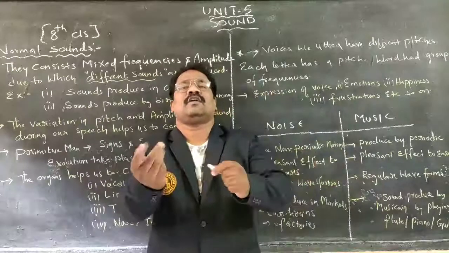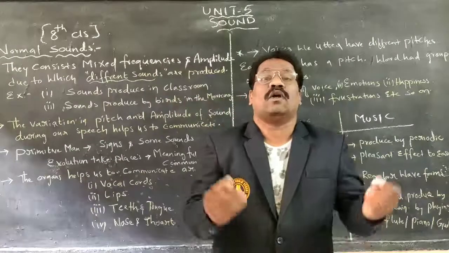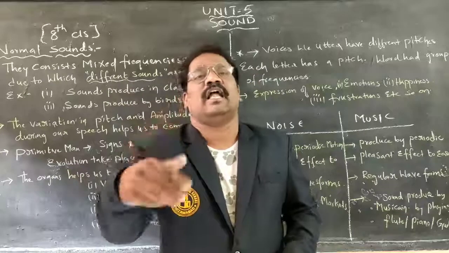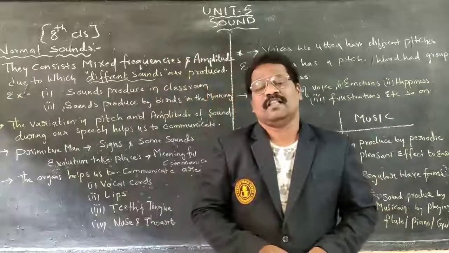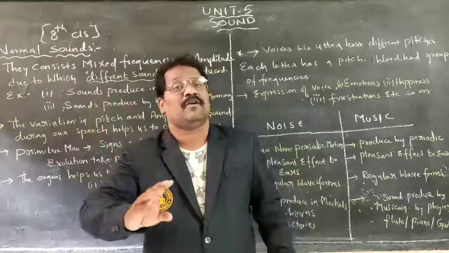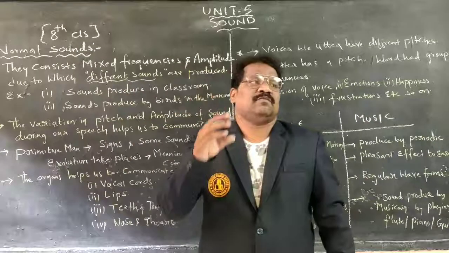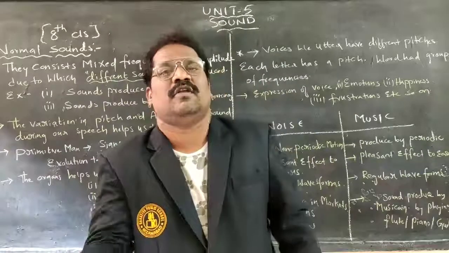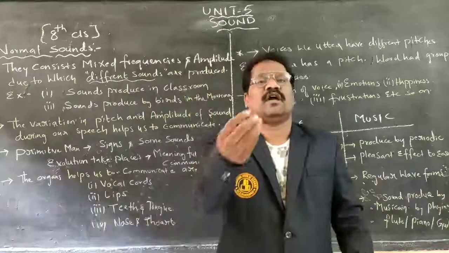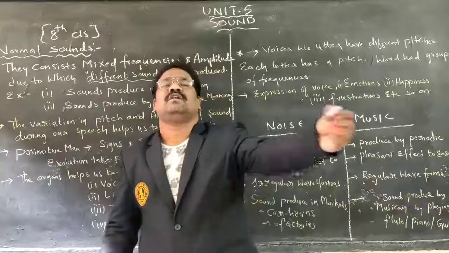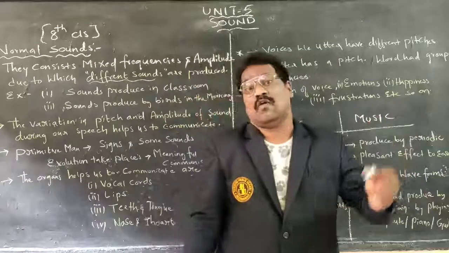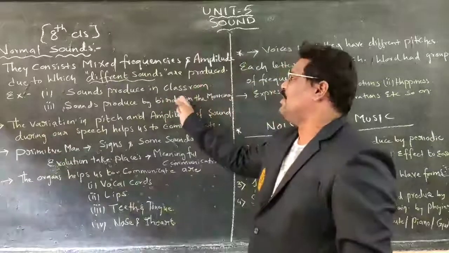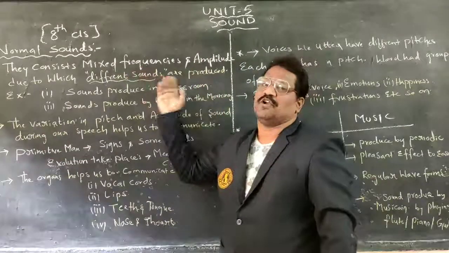As they communicate with one another, the variation in frequency and amplitude takes place. Some children will have a louder voice, whereas some children will have a feeble voice. They will be communicating with a feeble sound, and some children with a louder sound. That is one example of normal sound being produced.